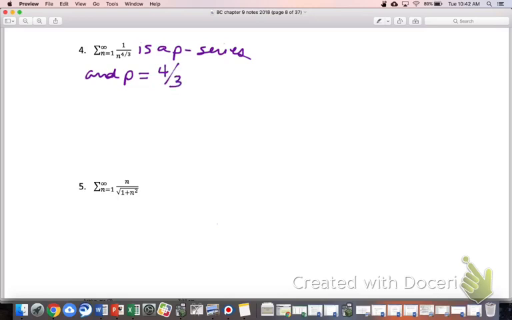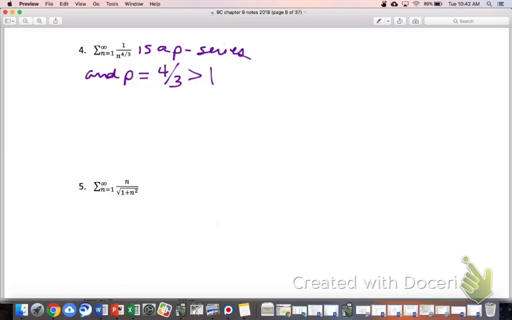And what is so special about 4/3? How's that going to help us? Greater than 1. Yeah, and I want to be specific here. It's greater than 1. If that p-value was 1, it would be a harmonic series, right? Or sorry, I'm flipping it around. I'm so sorry, it's just greater than 1.